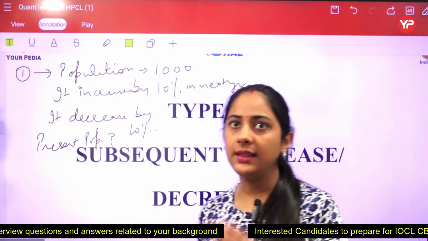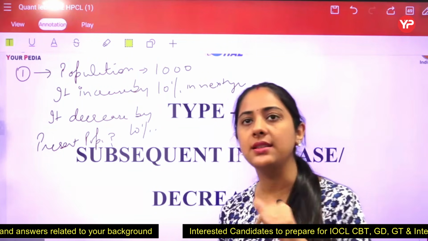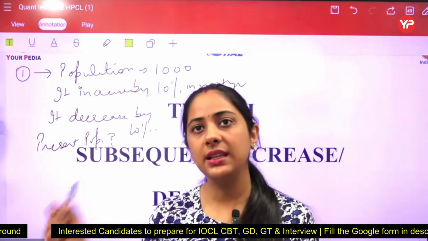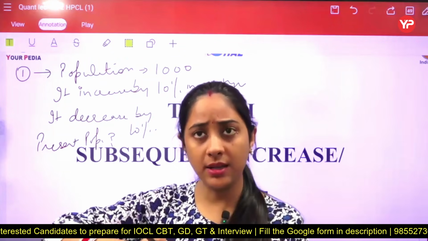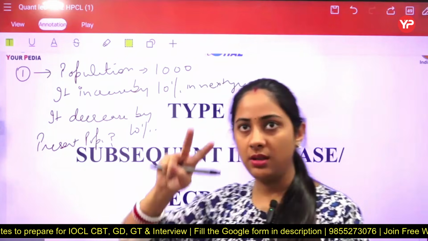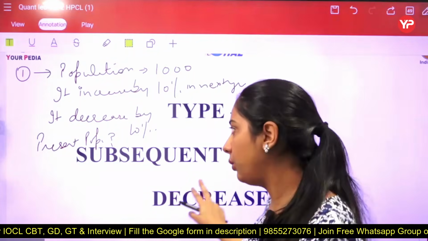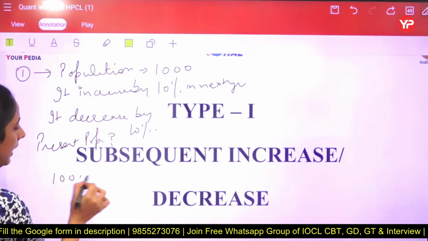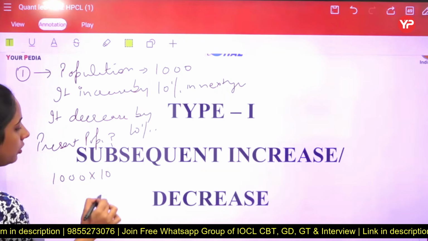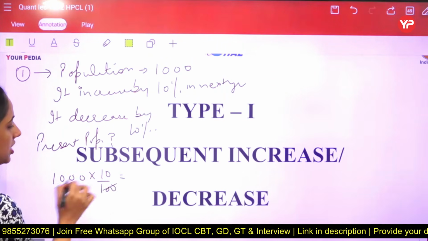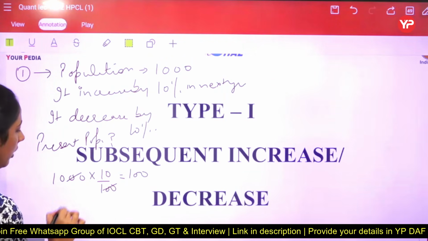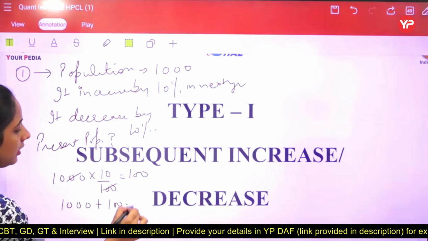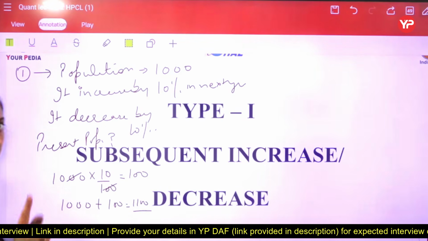So firstly they are saying that 1000 is the population. Yes, firstly it is going to increase by 10%. It means in that case we just have to apply 10%. Now the next step is, if you apply 10% on 1000, we come to know that the population gets increased by 100. Now the present population is 1000 plus 100, that is 1100. So this would be your first point.